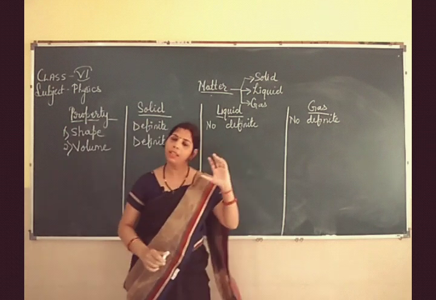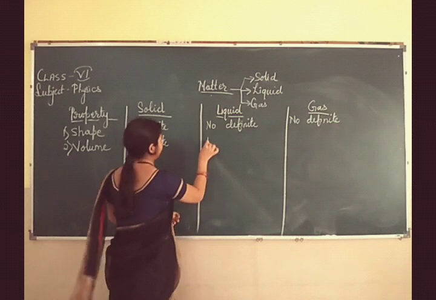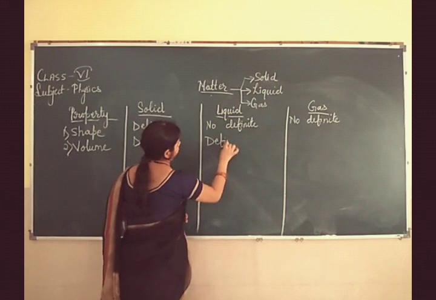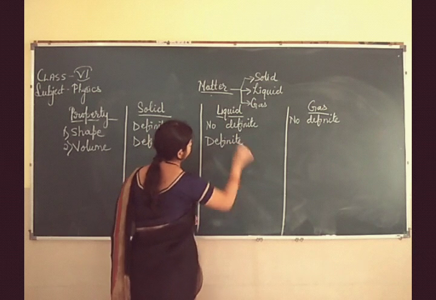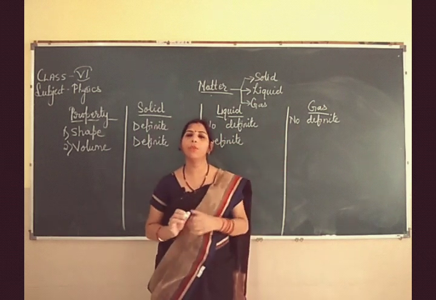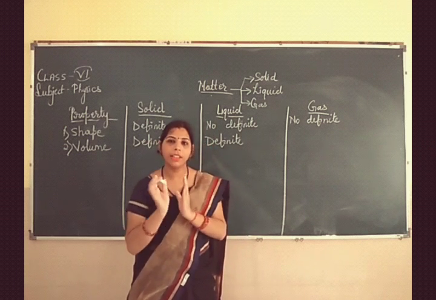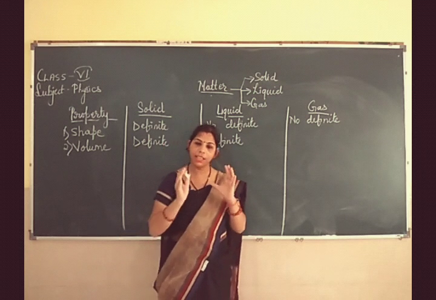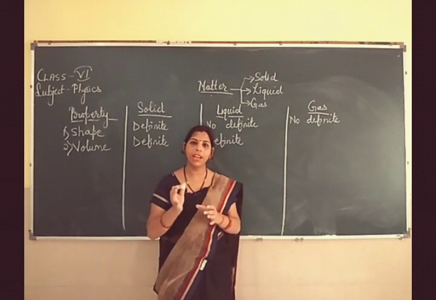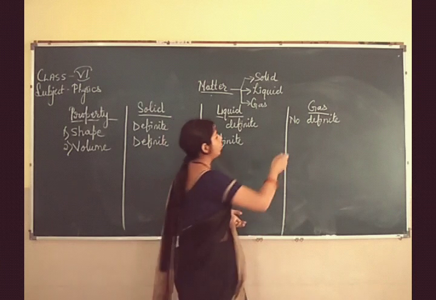In liquid the volume is also definite. And if we talk about the gas, in gases the volume is not definite, it occupies the entire vacant space. That means कि जितना भी available space है, जितनी भी खाली space है, that is occupied by the gases. That means there is no definite shape.